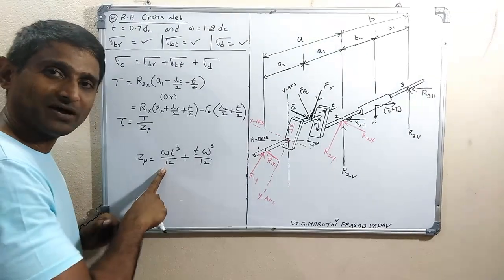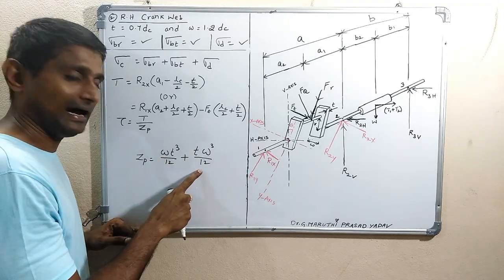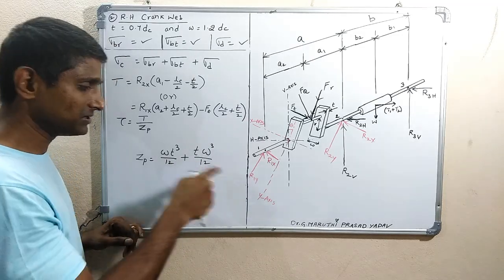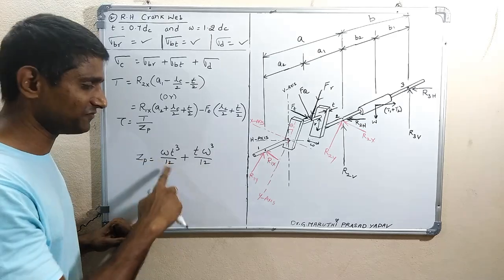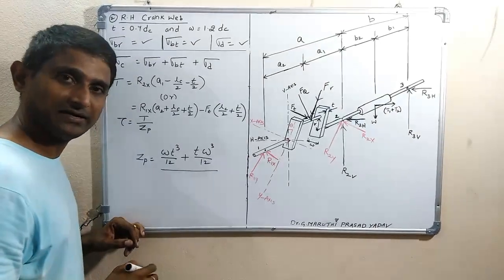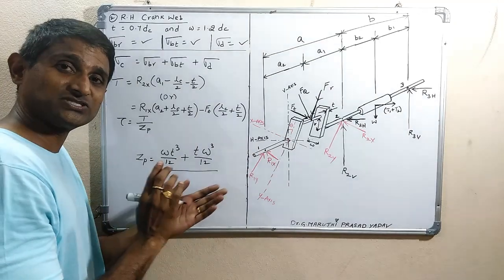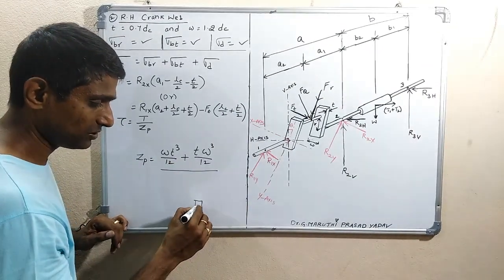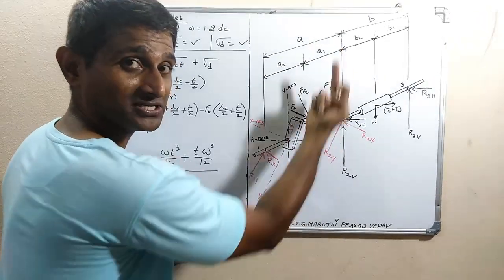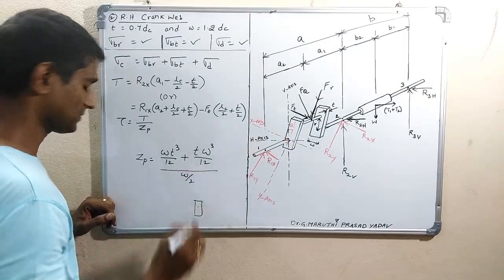This is the moment of inertia when we take the axis along the width of the web, and this is the moment of inertia taking the axis along the thickness of the web. So this third axis means the polar moment of inertia, divided by the distance of the foremost fiber from the axis about which it is twisted. This is the web in top view; it gets twisted about this axis. Therefore the foremost fiber is at a distance of W by 2.